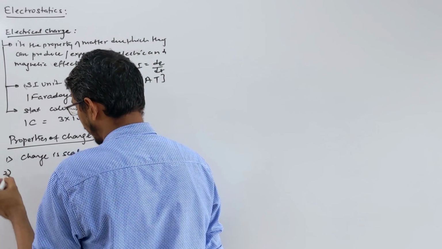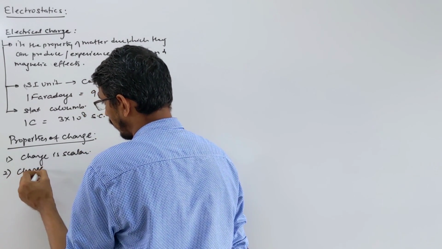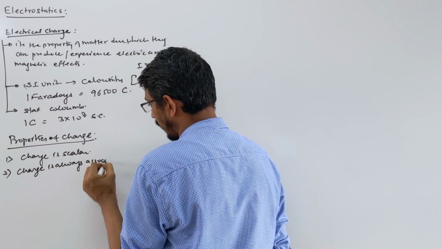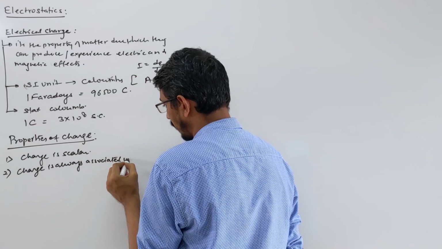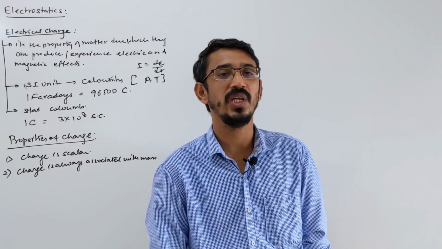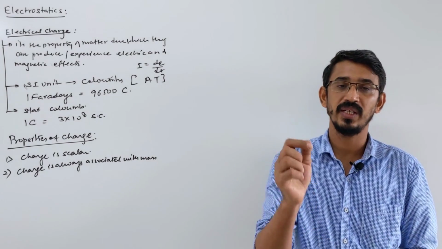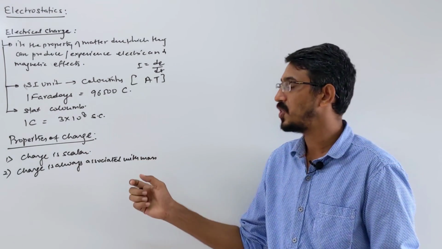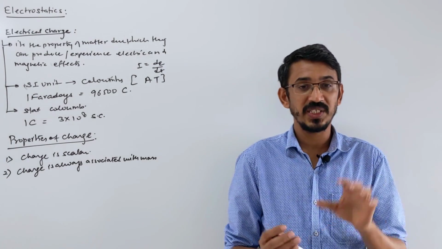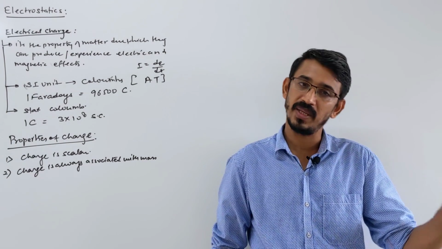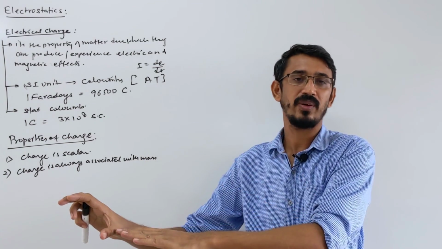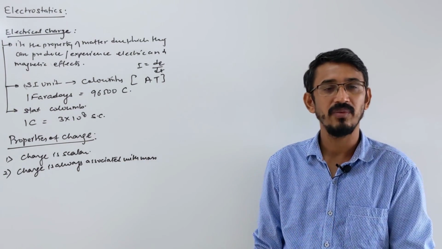Let's talk about more properties. Charge is always associated with mass. When you're saying that somebody has charge, it's definitely guaranteed that the body also has mass. It means charge has mass. Look here, if somebody's charge is there somewhere, definitely you can say there is mass also there, but if somewhere mass is there, then you cannot say whether charge is also there or not, okay? Charge may be there, may not be there.